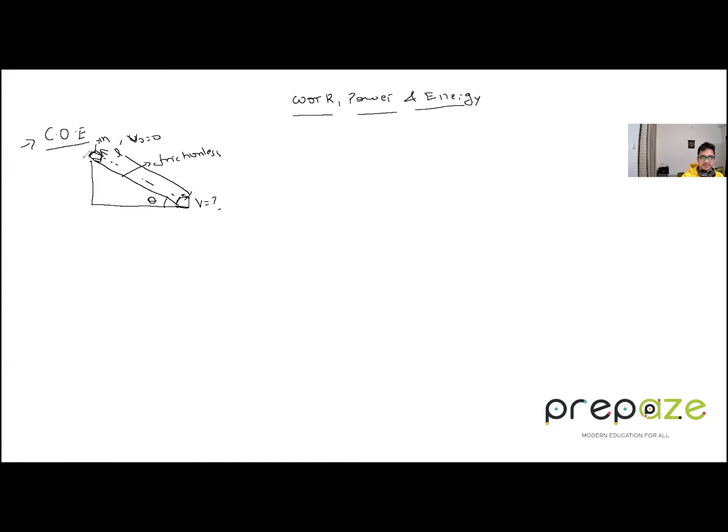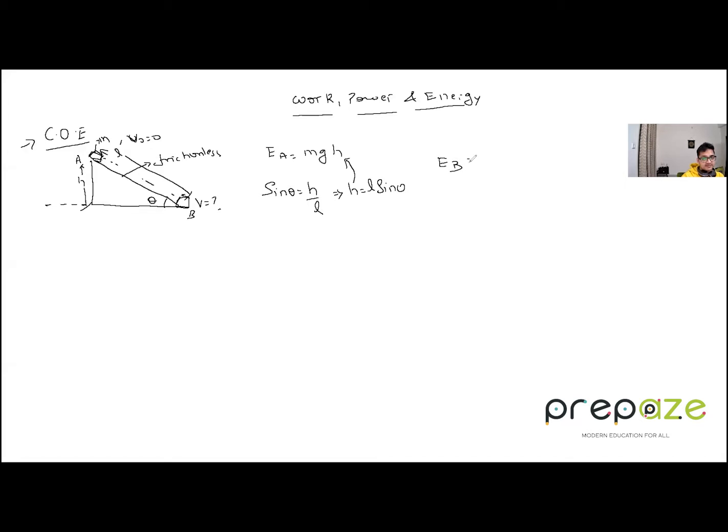Let's see the situation. Again, I will mark 2 points A and B. What is the energy at A? Energy at A is basically equal to mgh. It is not L, it is h, which is the vertical height. We always take the vertical height from the ground. This is the ground, let's say. Now we have L and theta, but we don't have h basically. So what we can do over here, we can use the sine theta value. Sine theta is equal to h over L. So it implies h is L sine theta. We will be using this h over here.